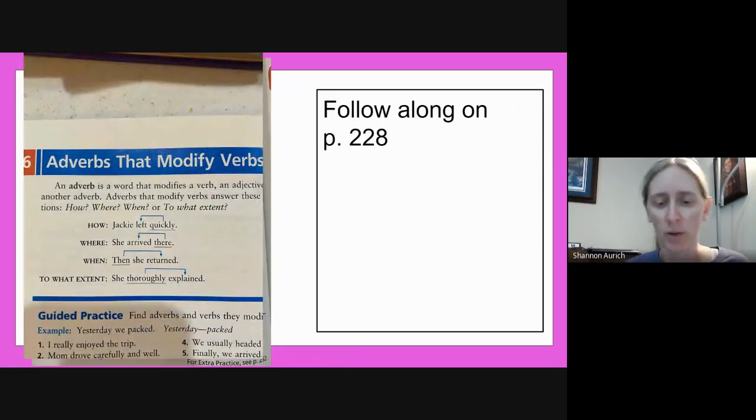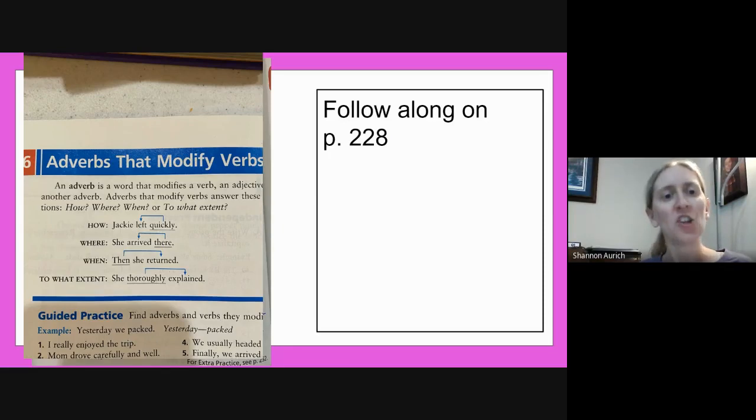An adverb is a word that modifies or describes a verb, an adjective, or another adverb. But today we're just working with adverbs that modify or describe verbs. Adverbs that modify verbs answer these questions: how, where, when, or to what extent. Look at the examples by the blue arrows in your book.